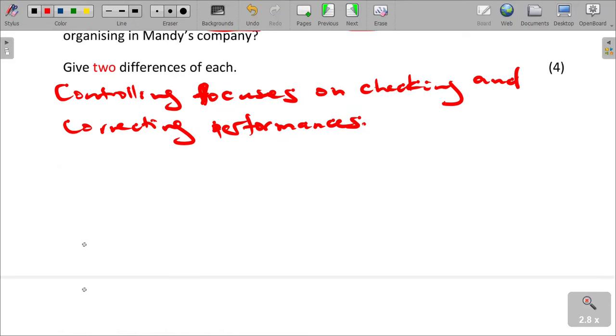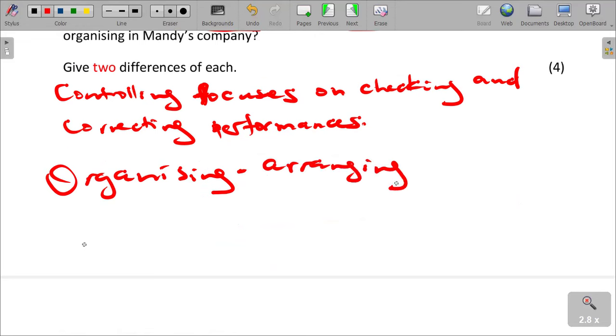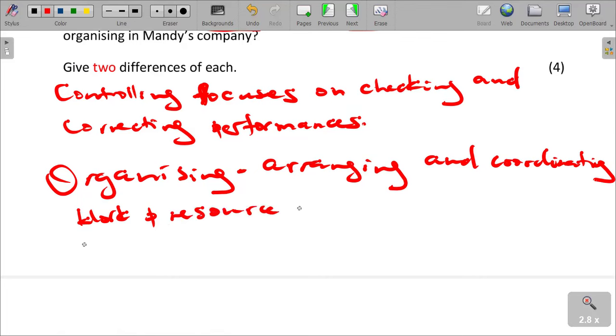And then organizing. We need to understand that it focuses on arranging and coordinating work and resources.